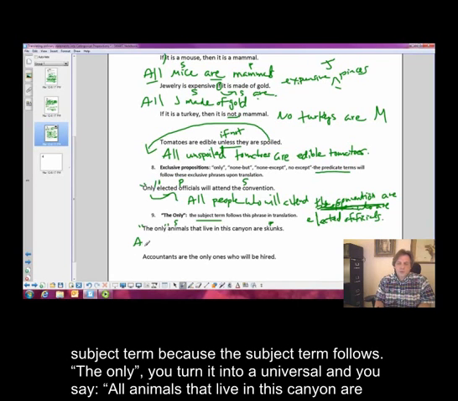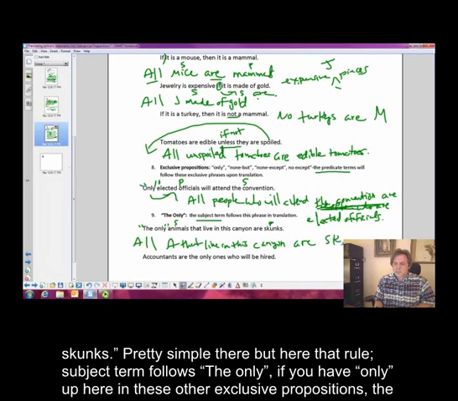You turn it into a universal and you say all animals that live in this canyon are skunks or skunk animals.